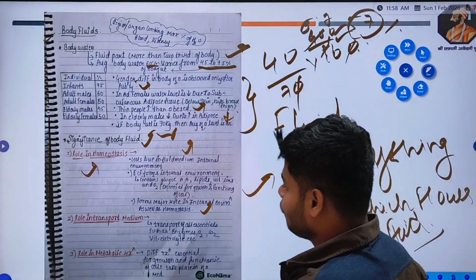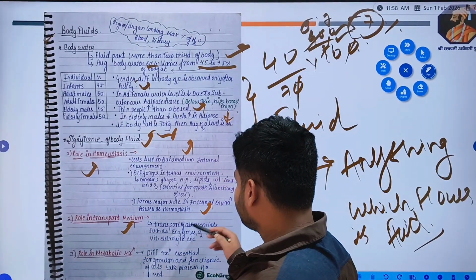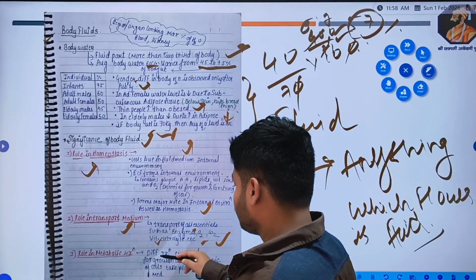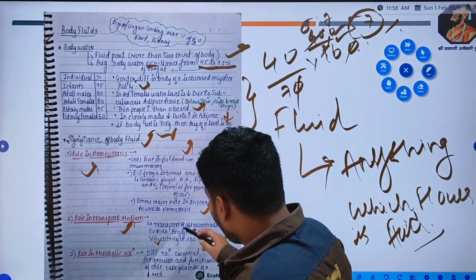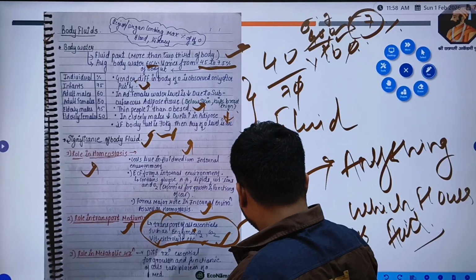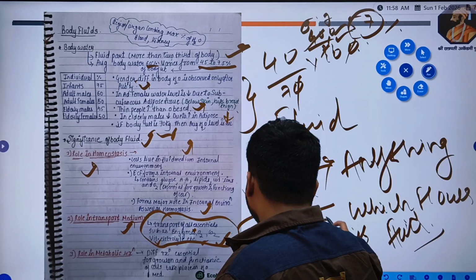Now the role in transport: transport of all essentials such as enzymes, O2, CO2, vitamins, that is micronutrients, electrolytes, etc. All these are the functions of our fluid connective tissue, the blood, right? Blood also flows in our body.